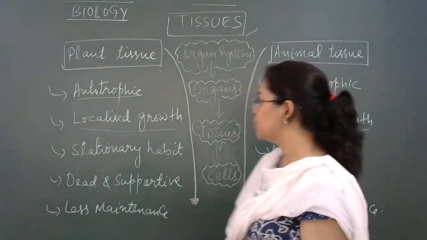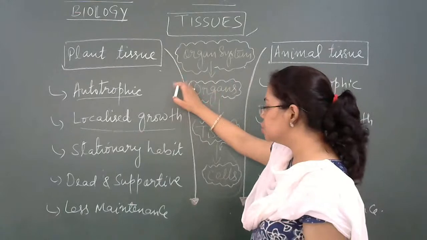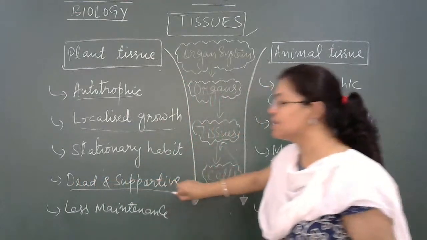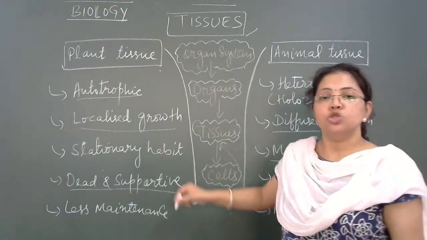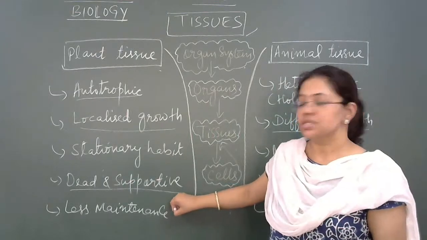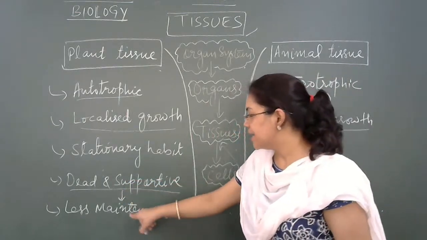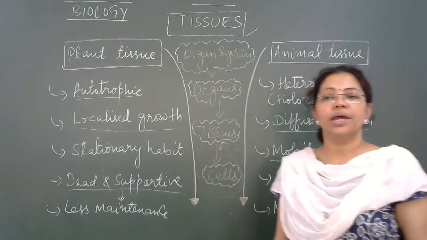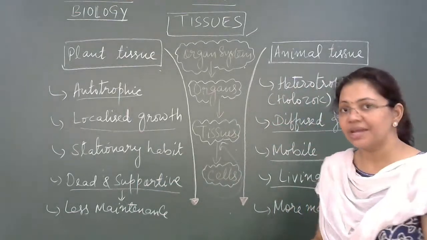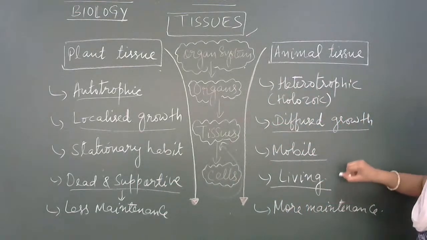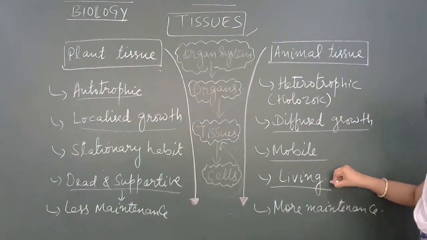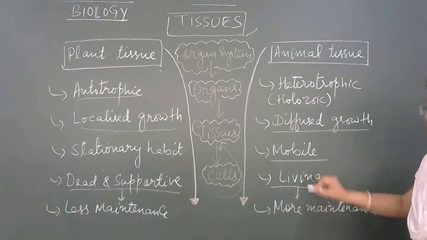And one more thing, students, in case of plant tissues, as I told you, most of the tissues are dead and supportive. So such tissues require less maintenance. Whereas most of the tissues in an animal's body are living, so they require more maintenance.